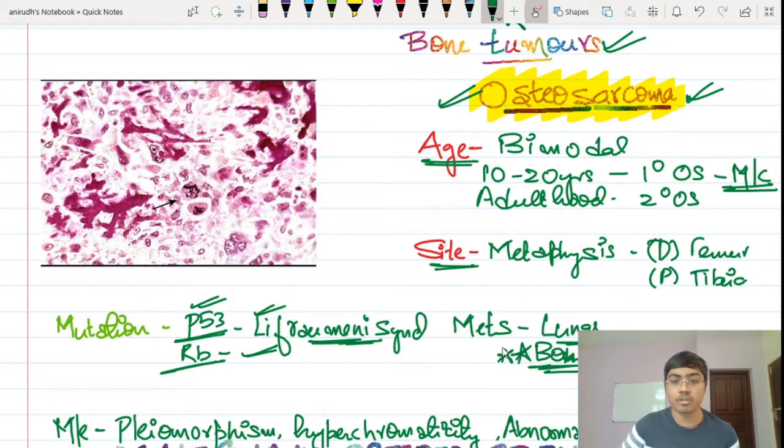Ewing's is not given in our college, but yes, osteosarcoma is present. So this is something that you can give over there. So let's proceed into the discussion of this particular image.